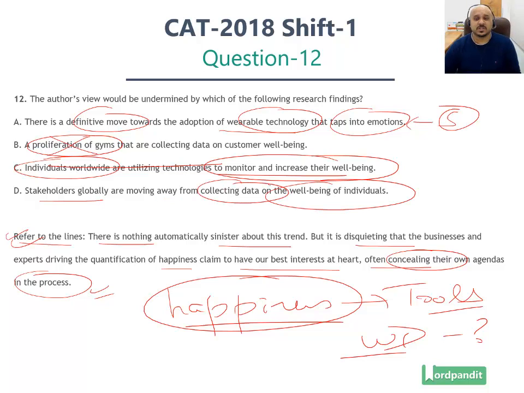the well-being of individuals. So if they are moving away from collecting data on the well-being of individuals, is the author's premise here valid then, that all this data is going to be used for sinister things, for things which are dicey or nefarious? That is not going to make sense. That is not going to hold water, because if data is not being collected, then all these technologies don't come into play. Hence option D is the valid answer choice here. It is the one that weakens the argument. It is the one that undermines the viewpoint of the author and is the correct answer in the given case.